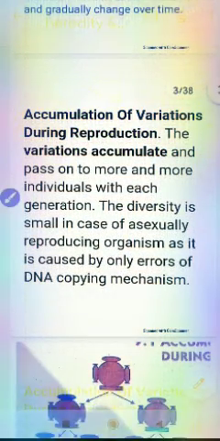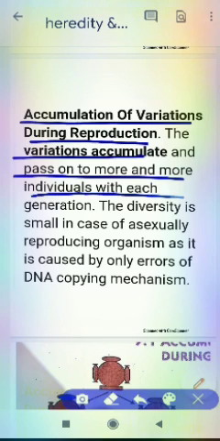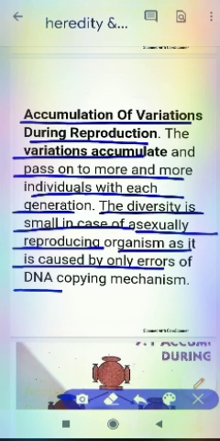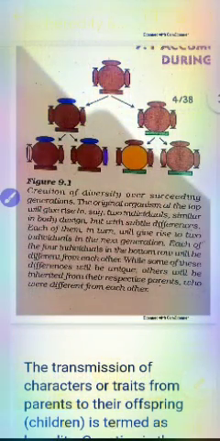So the next is accumulation of variations during reproduction. The variation accumulates and is passed on to more and more individuals with each generation. The diversity is small in the case of asexually reproducing organisms, as it is caused only by errors of the DNA copying mechanism. We can see here the image.